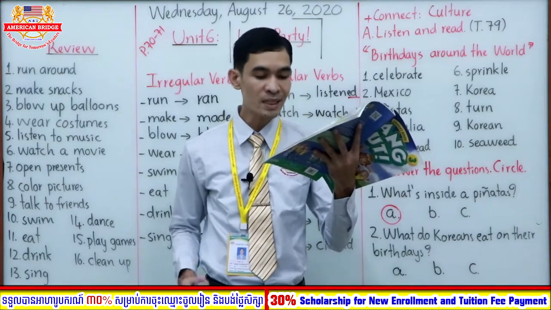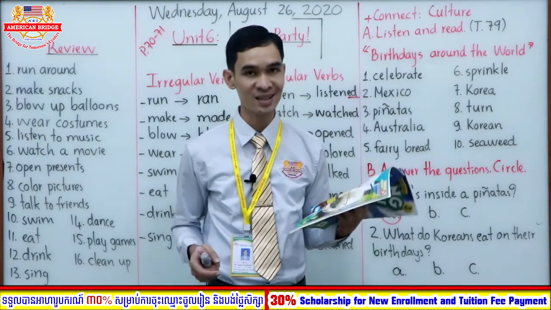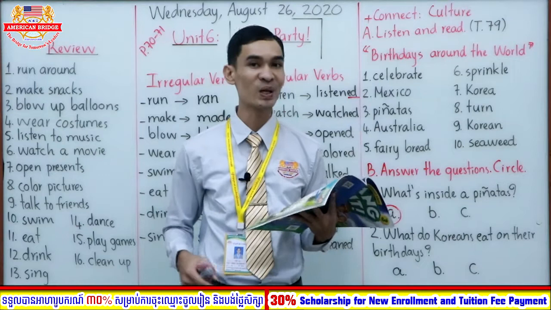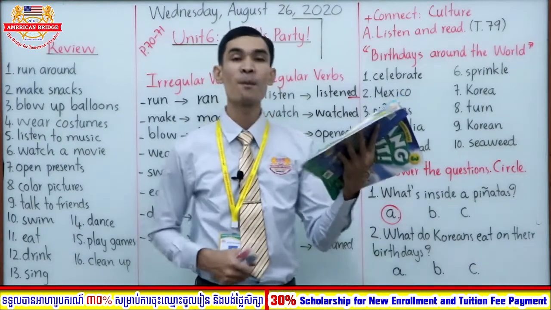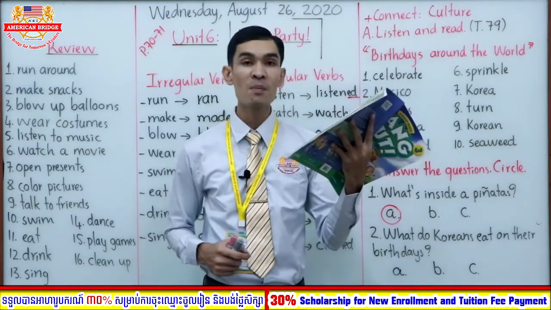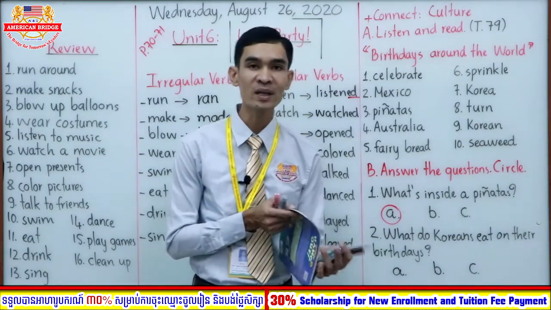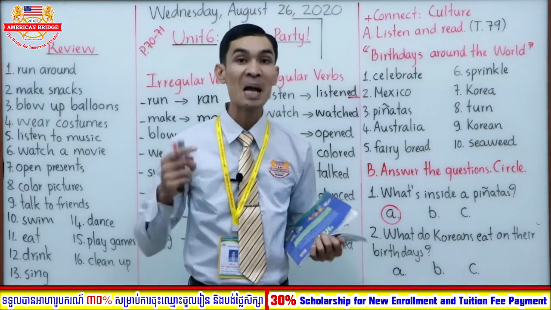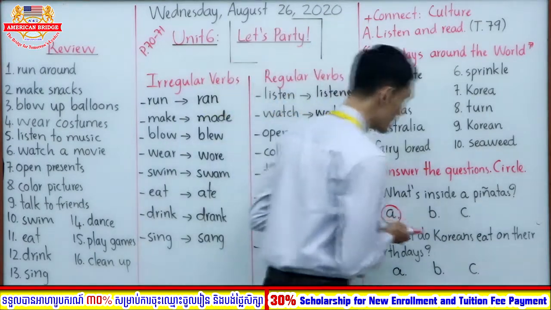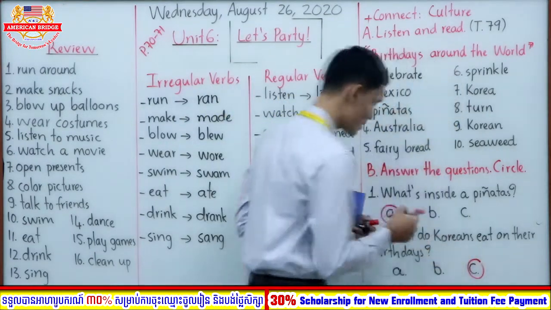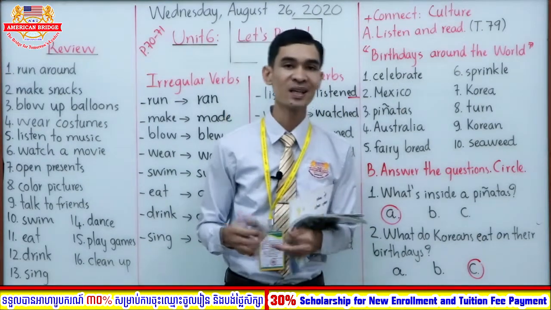Okay, now let's continue to the second question. What do Koreans eat on their birthdays? A. Bread. B. Butter. C. Seaweed soup. So what is the correct answer? Letter C, right? Seaweed soup. They eat seaweed soup on their birthdays.